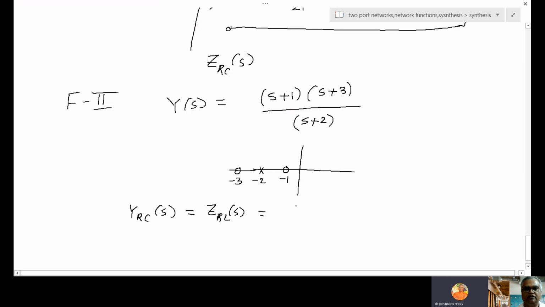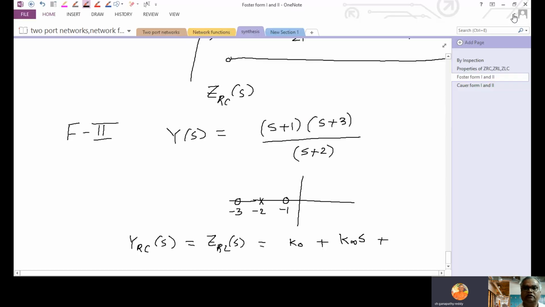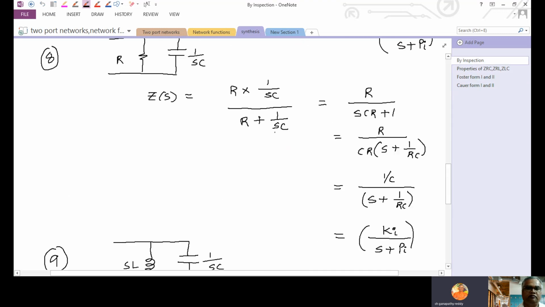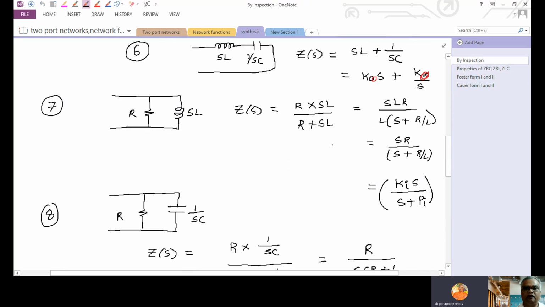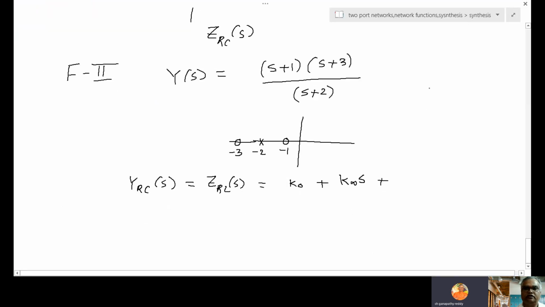So if it is a ZRL, how does it look? RL network. First resistor and inductor. So resistor is K0 plus K infinite S. It is having a pole at S equal to infinite, then K0. Next, RL parallel. What does the RL parallel look like? Numerator S is there.